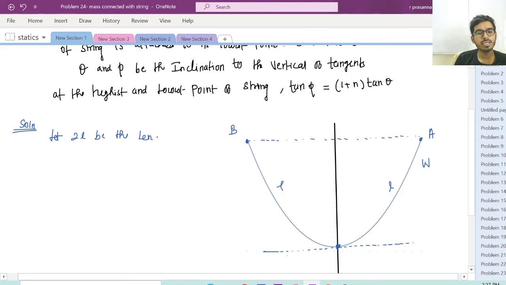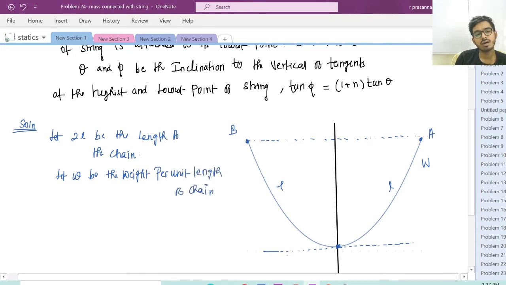Let 2L be the length of the chain or string. Let small w be the weight per unit length of the chain.